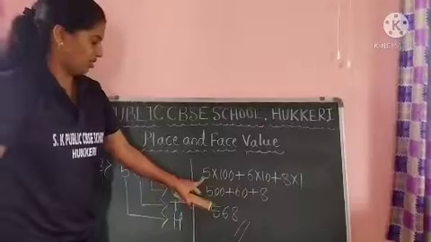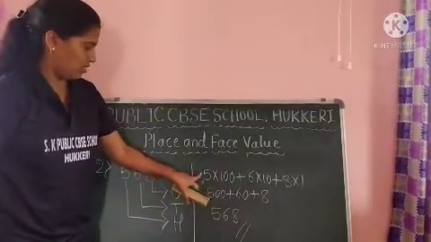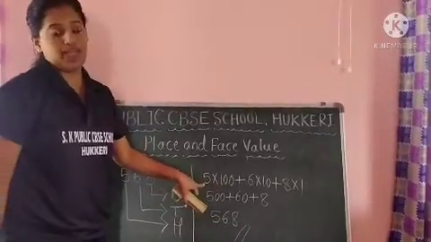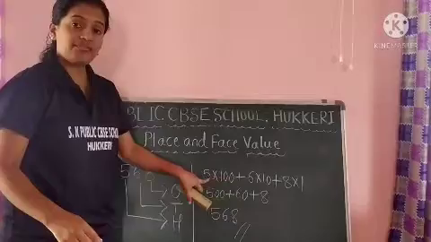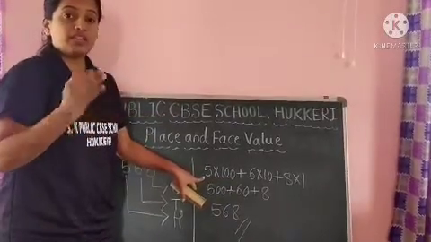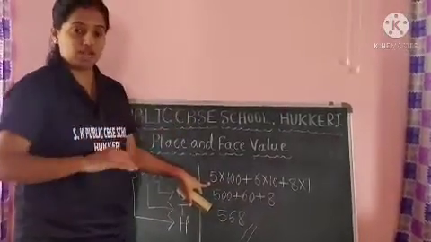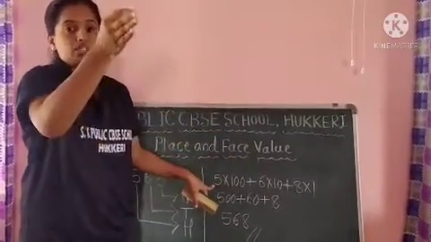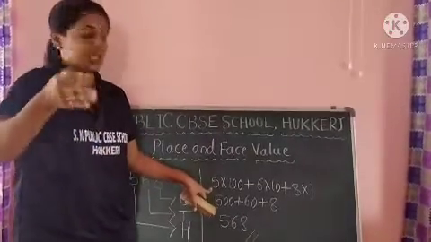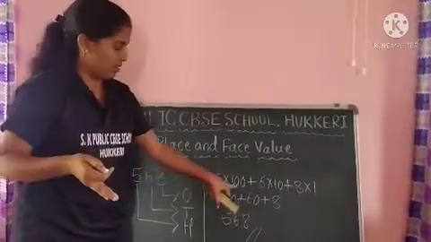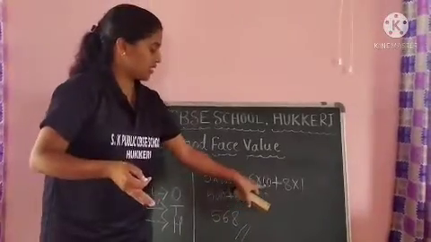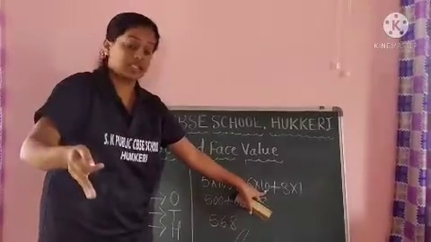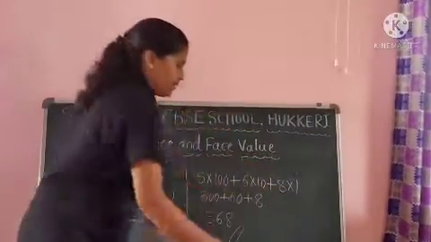Okay. So like this, hundreds ka how many groups are there? 5 groups we have. Okay, here 100 ka 5 groups. Those groups you can assume that mangoes, 100 mangoes in first group. Again in second group again 100 mangoes. Again in third group 100 mangoes. Like this 5 hundreds ka groups, 6 tens ka groups. So 10, 10. Like this how many groups are there? 6 groups are there. 8 ones separate.